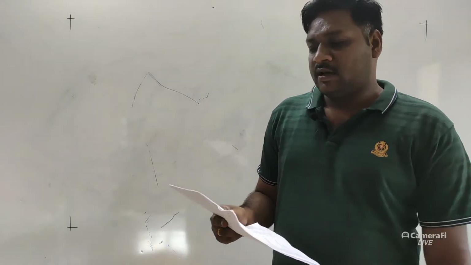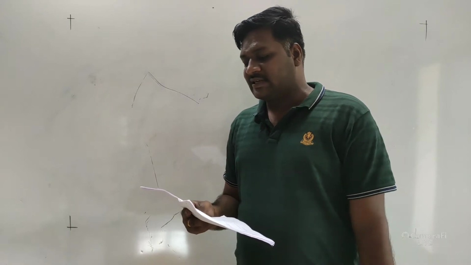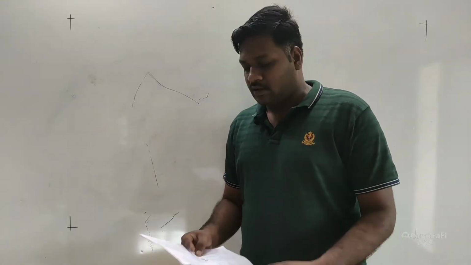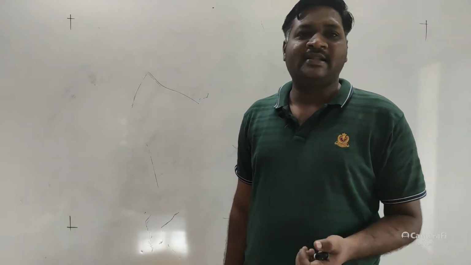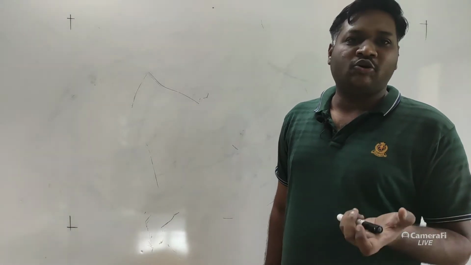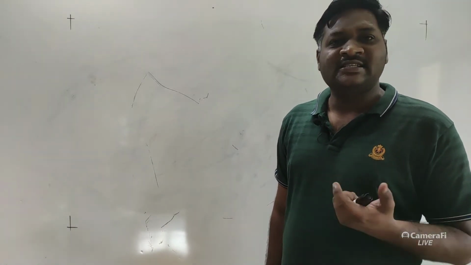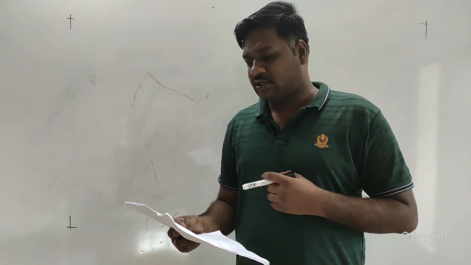The next question number 92, Jacobson's organ is concerned with, see, we have discussed about the Jacobson's organ in case of amphibians and reptiles, right? So what it is nothing but an olfactory lobe. It is associated with the smelling. Okay, so option D is the correct answer for question number 92.